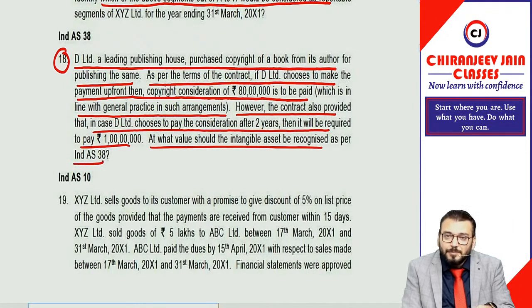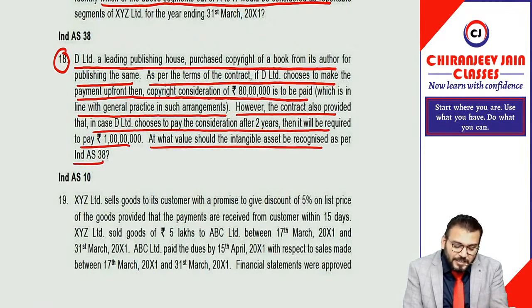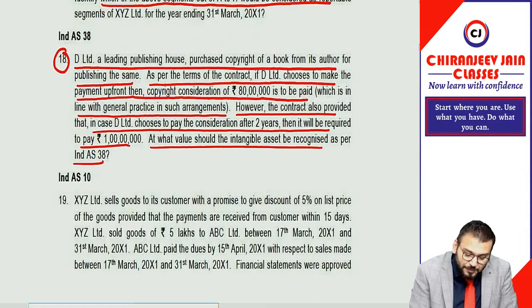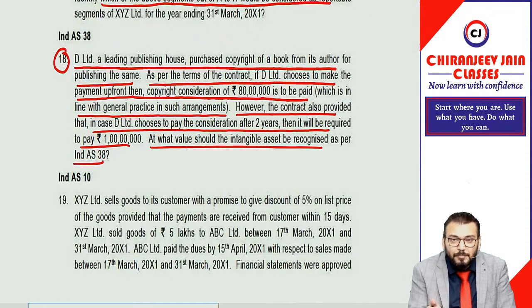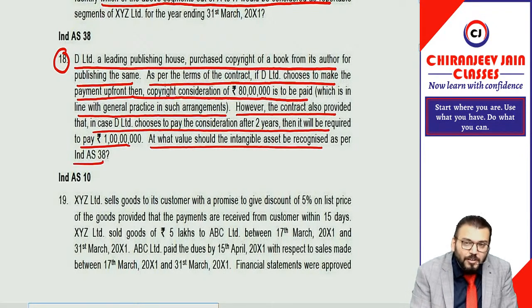So it means if it is paid immediately, then cost will be equal to the cash amount paid, meaning 80 lakh. But if it is paid after 2 years, it becomes deferred settlement terms. In that case also cost will be equal to the cash price only. Cash price equivalent means the present value of all future payments, which will be equal to 80 lakh only.